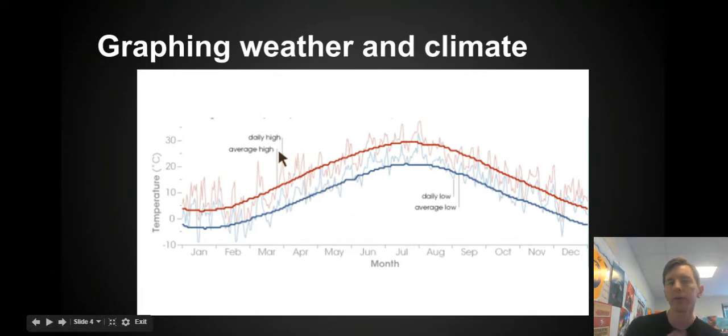Now there's 4 different lines on the graph. Whoever made this graph was really nice though, and they labeled each line so I know what they're telling me. I can see that the light pink line tells me the daily high temperature. The light blue line tells me the daily low temperature.